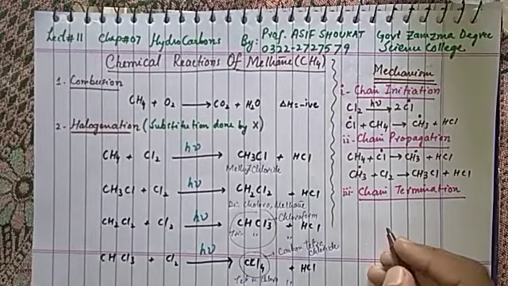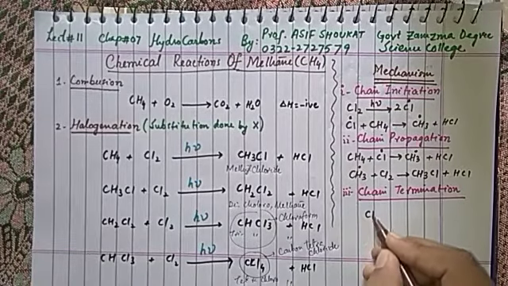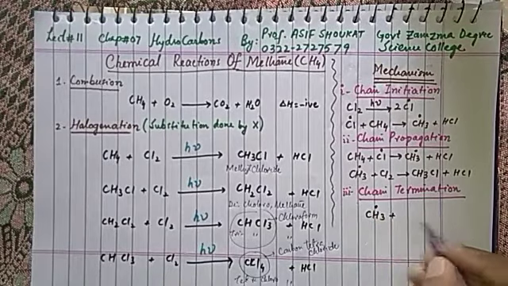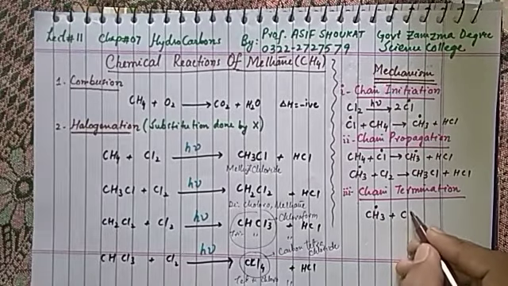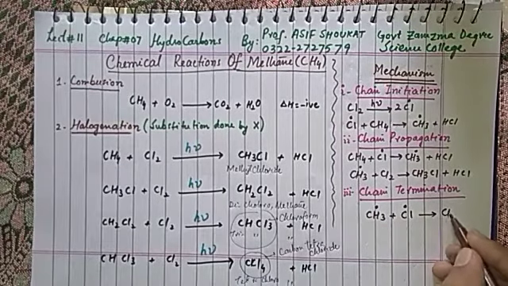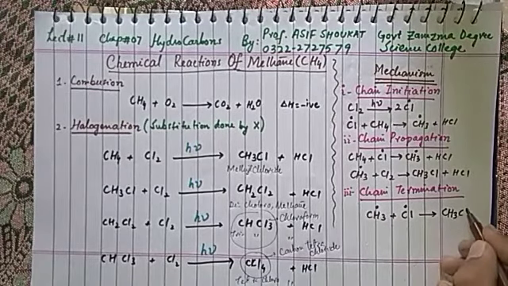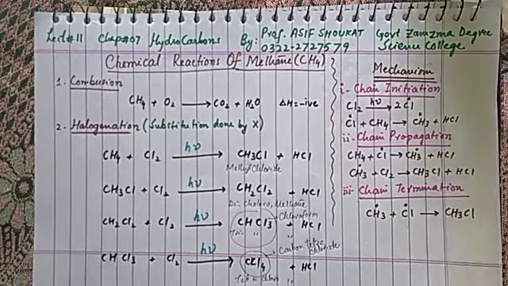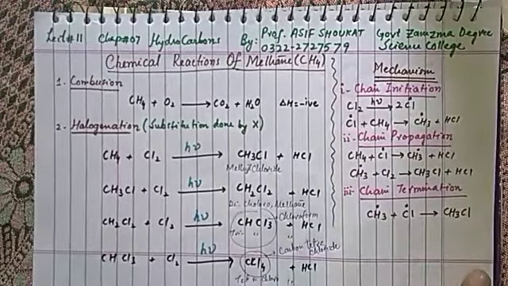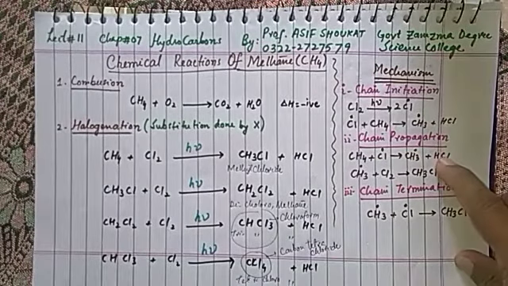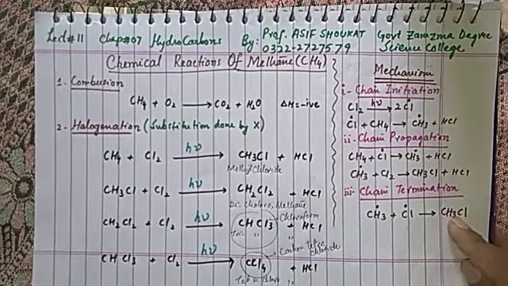Finally, in chain termination, either 2 radicals of methyl and chlorine join to produce a stable compound, CH3Cl. So that's how these three steps work: chain initiation, chain propagation, and chain termination.